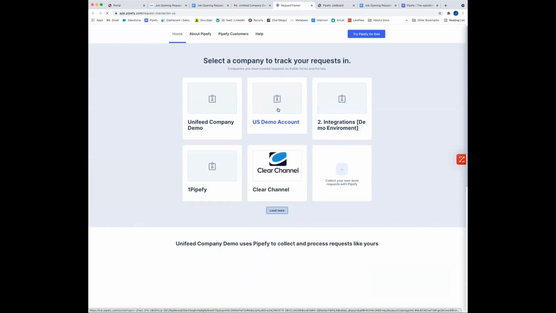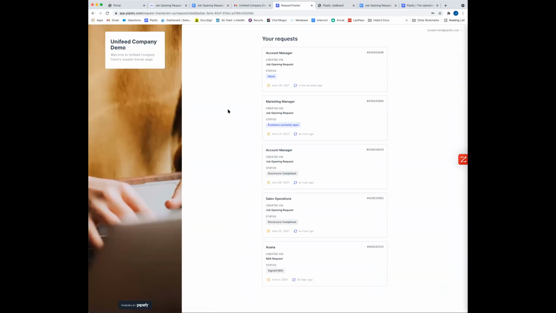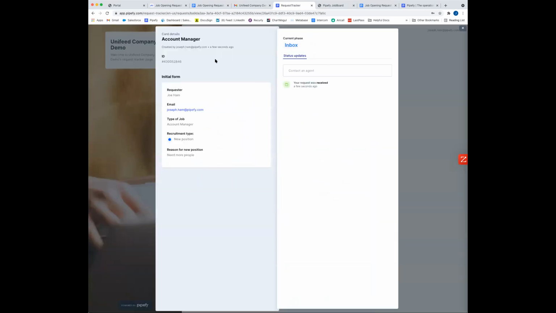You can also access this request, and I can come here throughout the entire process to see where are things and how is everything going. So if I jump into this demo company, I can jump in here. Here's all of my content. And if I forgot something, I can jump in here and say, hey, I forgot to mention that we actually need to hire 3 new account managers and update the internal party, someone on our HR team. So a great way to communicate back and forth.